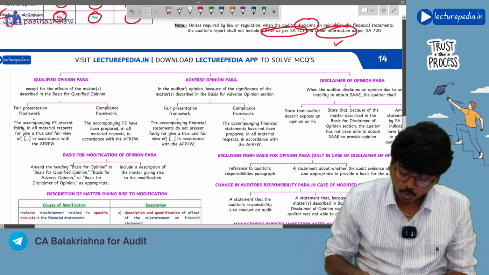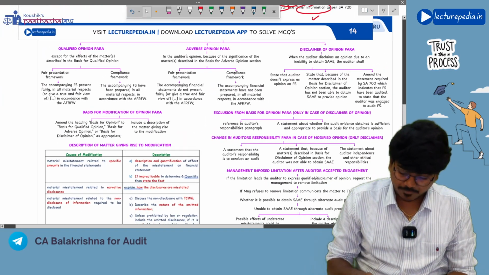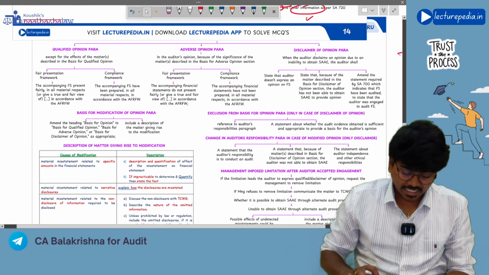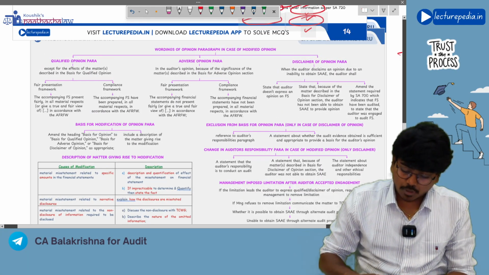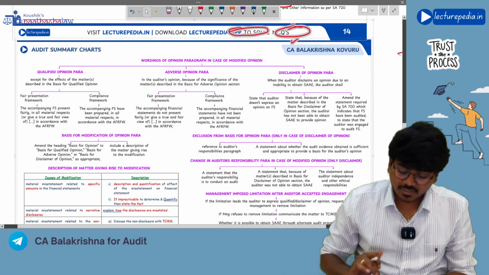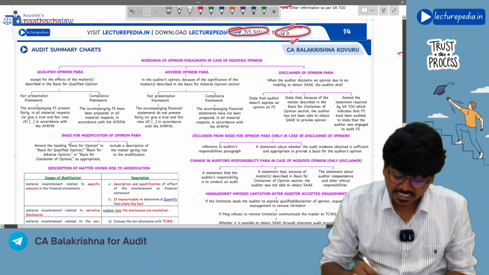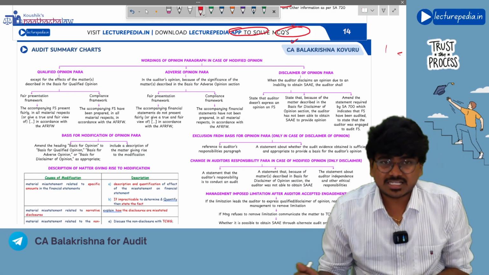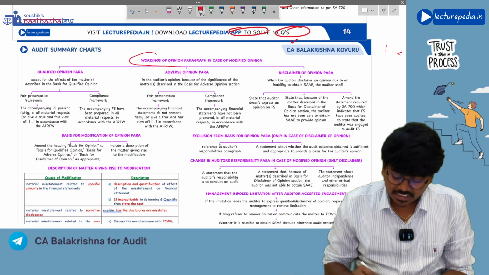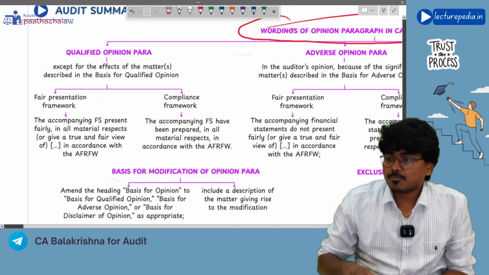Next, what are the wordings of each paragraph? Just like if auditor gives unmodified opinion, what wordings he will use we have seen. Similarly, if auditor gives modified opinion, what wordings he will use. So wordings of opinion paragraph in case of modified opinion.